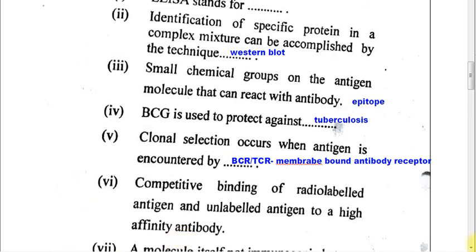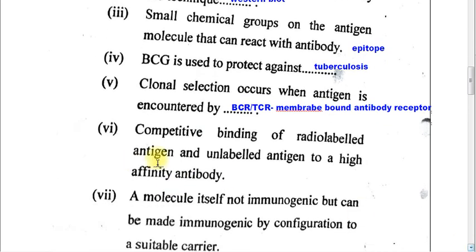Part 6. Competitive binding of radio-labeled antigen and unlabeled antigen to a high affinity antibody.